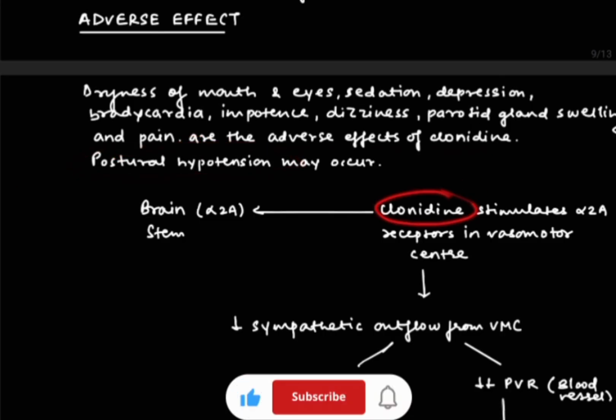So firstly, clonidine will stimulate the alpha 2A receptors in the vasomotor center. Now this stimulation will decrease the sympathetic outflow from the VMC, that is, from the vasomotor center, and then it will decrease the heart rate, cardiac output as well as BP, as well as it will decrease the peripheral vascular resistance and hence decrease the BP. This was all about clonidine.